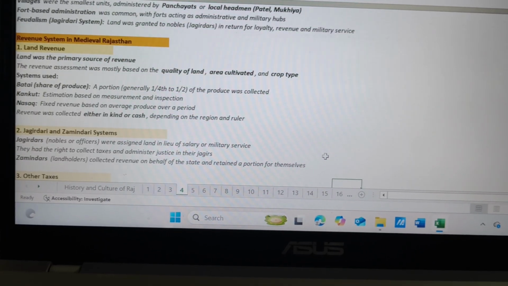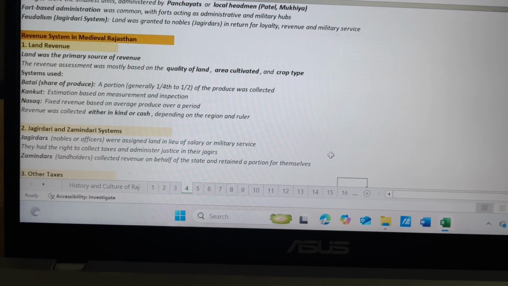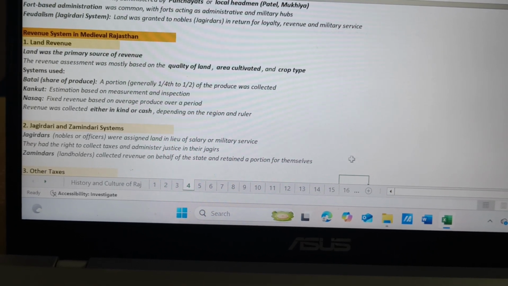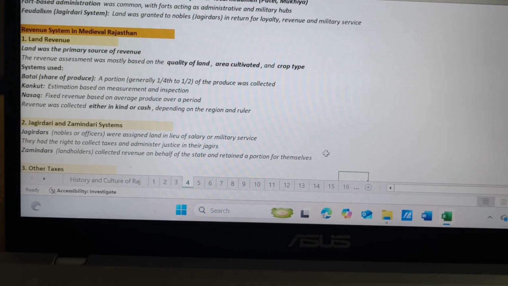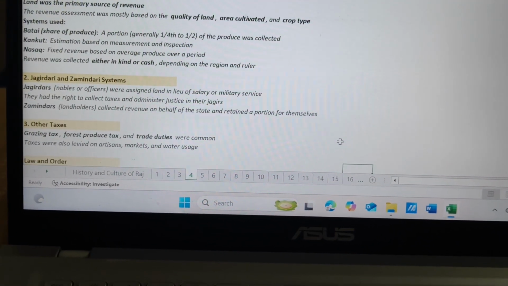Kankut, estimation based on measurement and inspection. Misak, fixed revenue based on average produce over a period. Revenue was collected either in kind or cash depending on the region and ruler. Then we have Jagirdari and Zamindari systems.